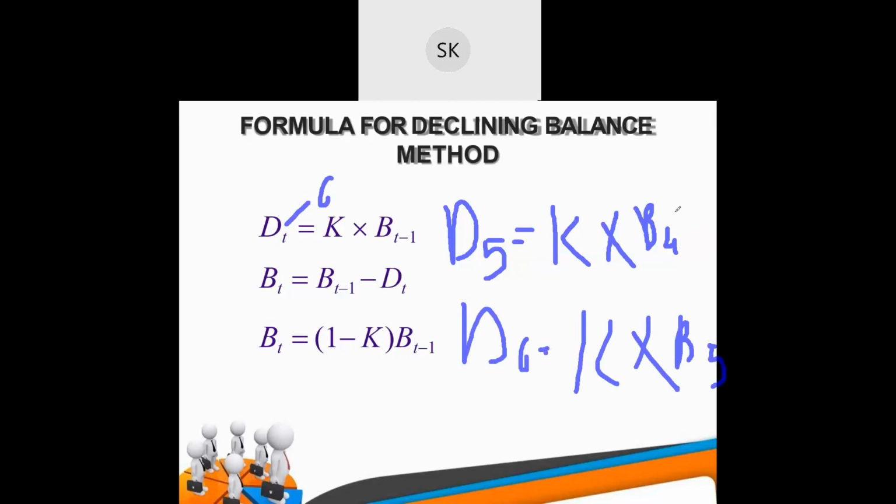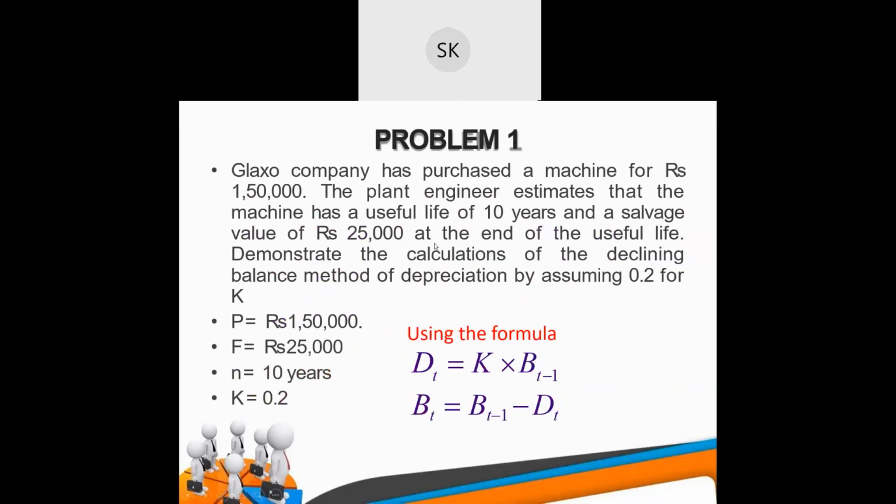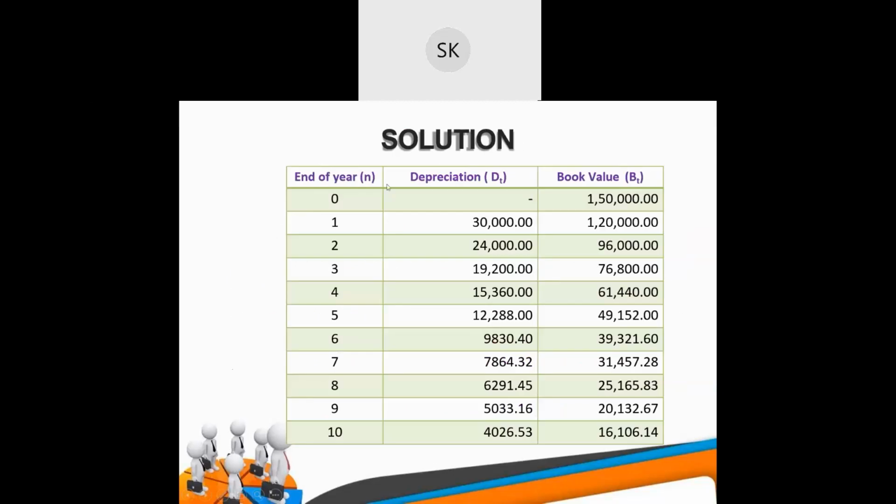Is all understood or not? If you see the numerical, all the data are given. You can find the depreciation K into Bt minus 1. For the first year, depreciation was 0, so the book value will be the same as P, which is 1,50,000. Now to find the depreciation for 1 year, D1, what was the formula?